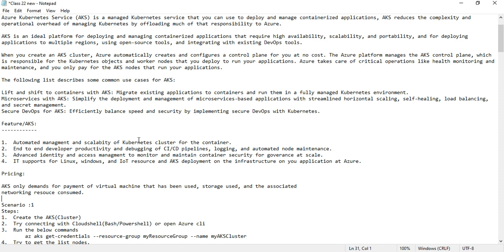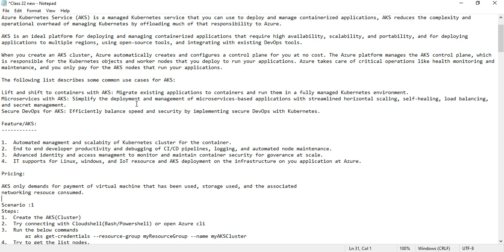Pricing. Coming to pricing, AKS only demands payment for the virtual machines that have been used, the storage which we have used, and the associated networking resources which we have consumed. Whatever resources we have consumed, only those will be chargeable. Azure will not charge us for the things which have been created on the backend. It will only charge for the things which we use.